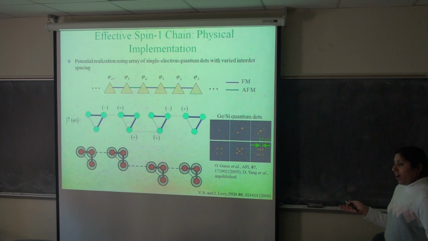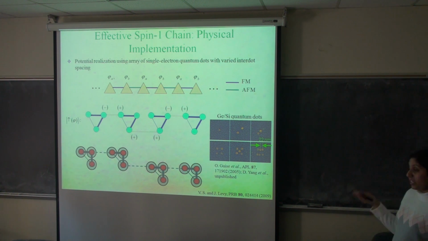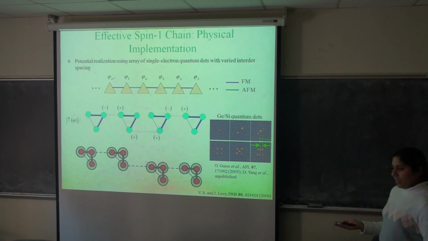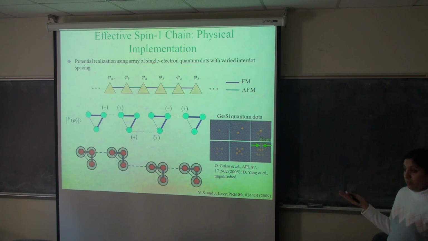So in order to verify the effects we've described here, we need to be able to implement them in a physical system. And one possibility for the case of the effective spin 1 chain is to use an array of quantum dots containing single electrons. But in this case, the dots don't need to be elliptical as they need to be for producing flying spin qubits. They can just be circular.